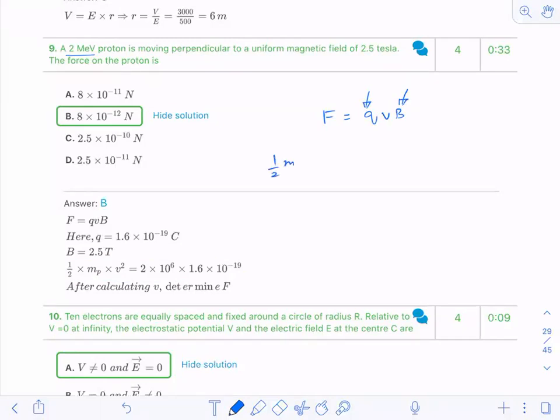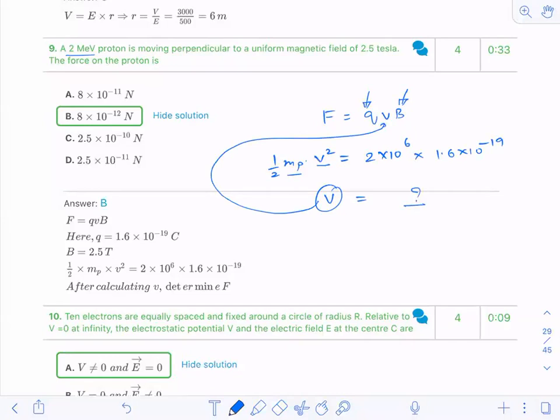So half mass of proton into velocity of proton squared is equal to 2 into 10 to the power 6 electron volts, that is 1.6 into 10 to the power minus 19. So this much energy is given. Now, mass of proton I know. Can I calculate the velocity? Yes, I can. So you can calculate velocity from here, substitute that velocity over here and calculate the force value. This is how you have to write it. Initially, you will not have an idea that you have to apply this formula directly. You have to start in this way only.